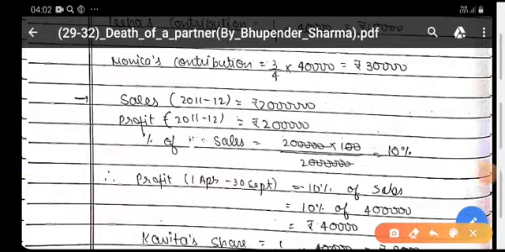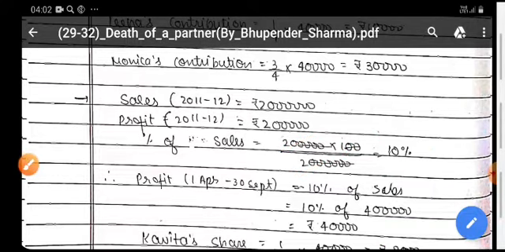Now the next working note, sales you have been given according to the question. Now profit is 10% of sale according to the question. Last year's sale was rupees this and the profit was rupees 20,000. Now you have calculated profit upon sale multiplied by 100. This is the percentage of profit.